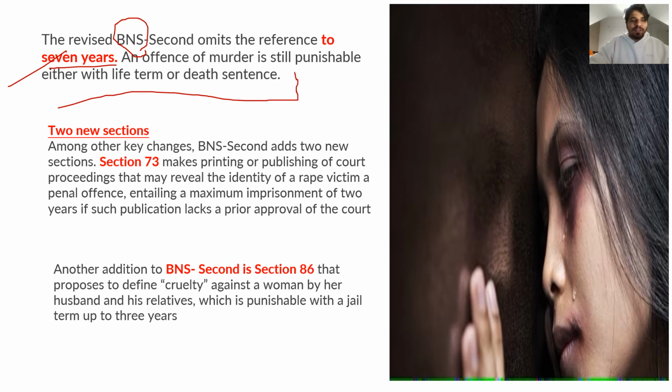Now they have added two new sections. Section 73 deals with printing any material or information related to the victim of rape, which is a punishable offense with a maximum imprisonment of 2 years if publication lacks prior approval of the court, right? And the second addition is section 86. So section 73 and section 86 have been added. Section 86 proposes to define cruelty against women by her husband and his relatives, right? It has defined cruelty and it is punishable with a jail term of 7 years.